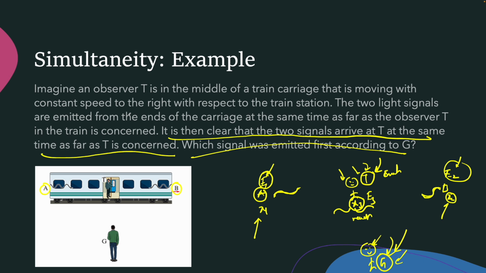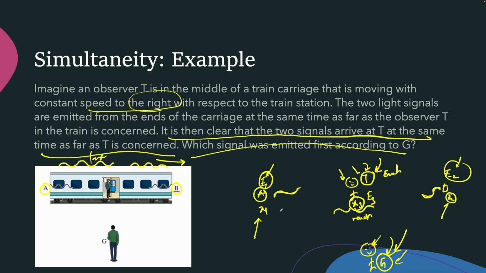So you can see the train is moving with constant speed to the right. Because the train is moving to the right, the photon from A has to travel a longer distance to reach the observer T, and the photon emitted from B has to travel a shorter distance to reach the observer T. Because the photon from A has to travel a longer distance, it will take a longer time.